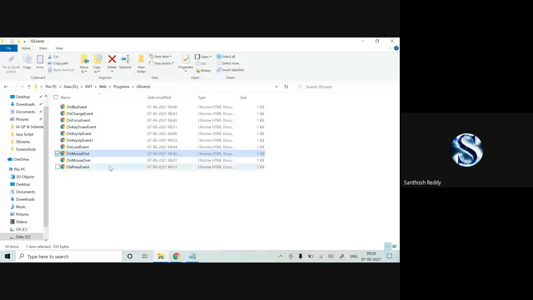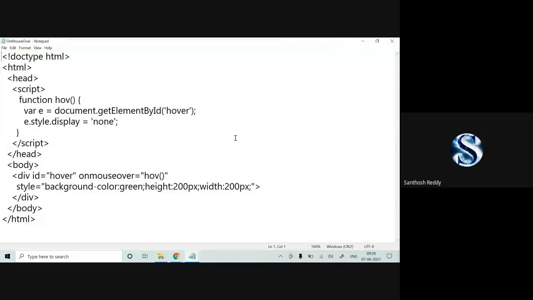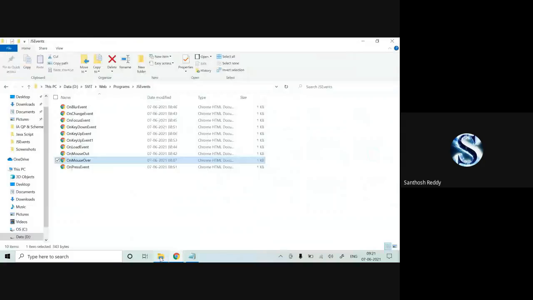The same way, if I click for on mouse over, here you can check it out. Background color, height, width, pixels, everything is the same. Wait, something went wrong. Give me 1 minute. On mouse over and mouse event are working the same.